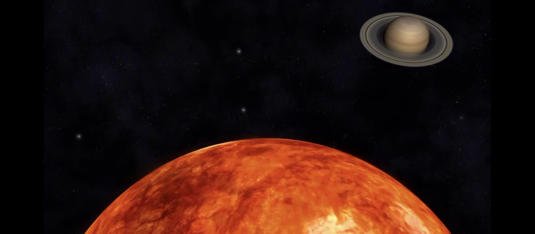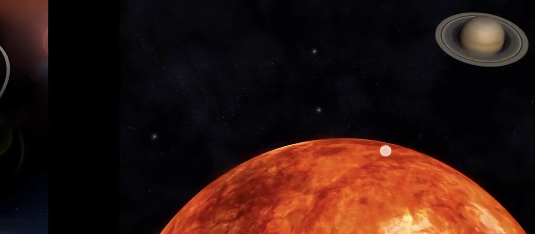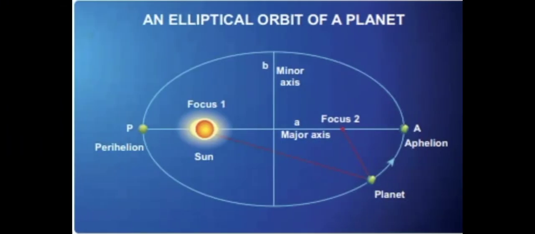Next one is speed. What is the formula of speed? Speed is equal to distance traveled divided by time taken.